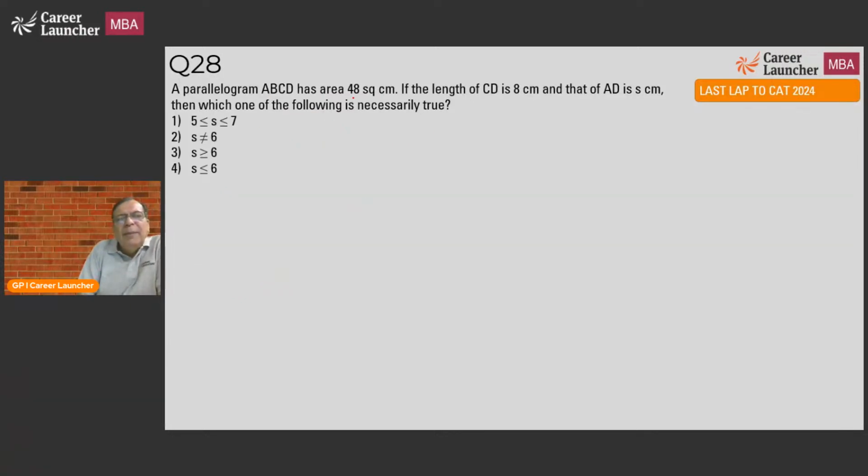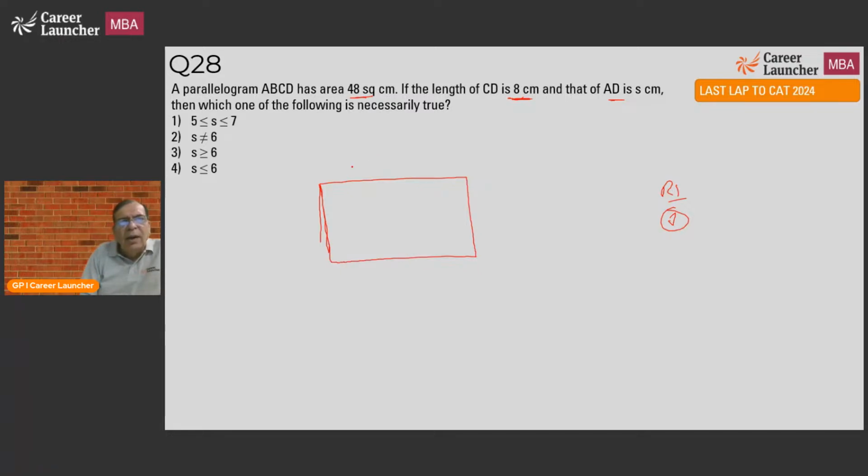A parallelogram ABCD has an area of 48 square centimeters. If the length of CD is 8 centimeters and that of AD is s centimeters, which of the following is necessarily true? What is the first thing to do? It's a round one question, and for me it is a jugaad question. Draw a parallelogram, a rectangle. Draw a rectangle.